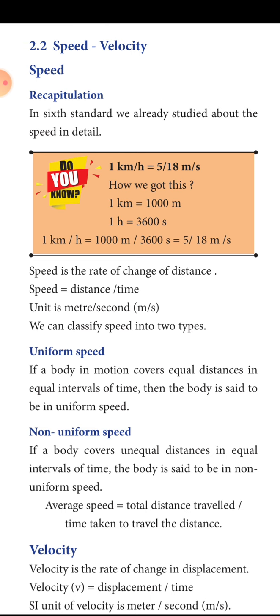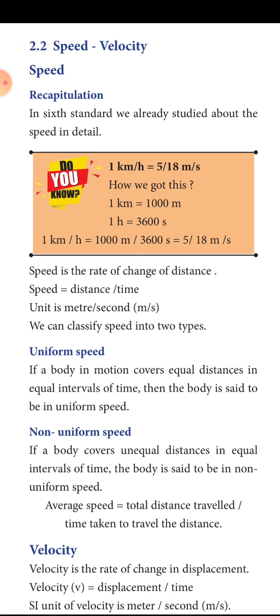Non-uniform speed means the bus is moving very fast. Suddenly, because of the traffic, it slows down and moves moderately. Then because of the signal, it stops. So the speed is varying depending upon the time. The bus is covering unequal distances in unequal intervals of time. The body is said to be in non-uniform speed.